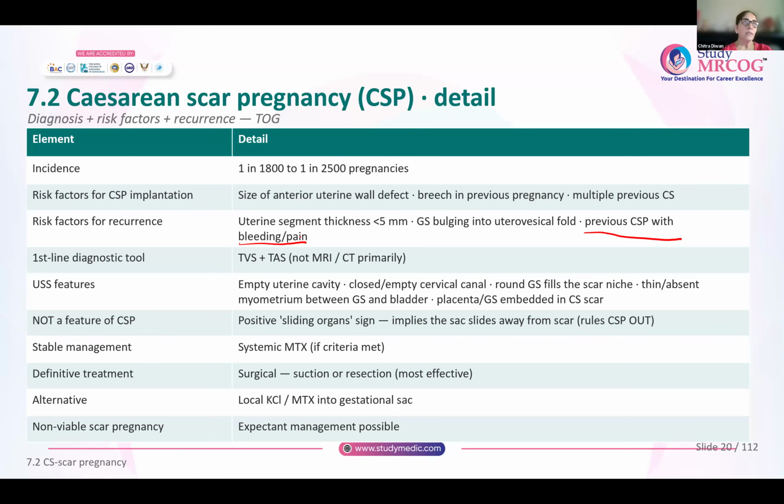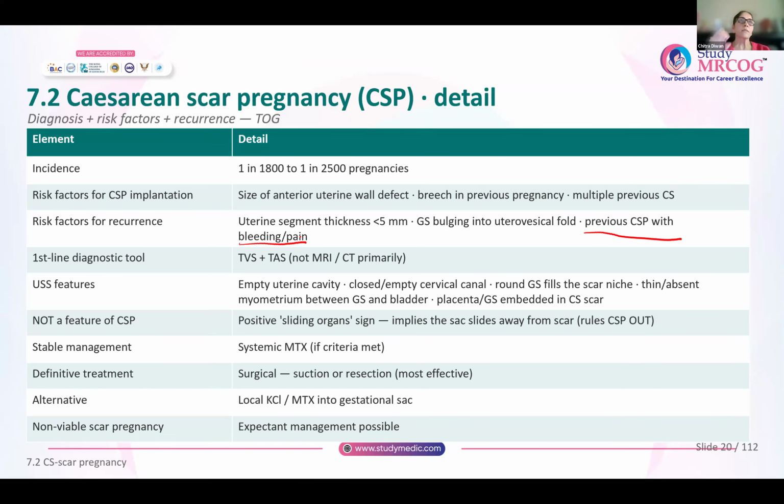Now, sliding sign is something that we see in either a tubal pregnancy or an ovarian pregnancy, but this is not a feature of a cesarean scar pregnancy. If you see a positive sliding sign, that means when you are doing an ultrasound scan, you see that the sac is sliding away from the lower uterine segment scar, then you immediately know that this is not a cesarean scar pregnancy, because a positive sliding sign rules out a cesarean scar pregnancy.